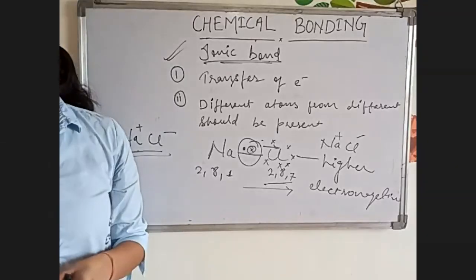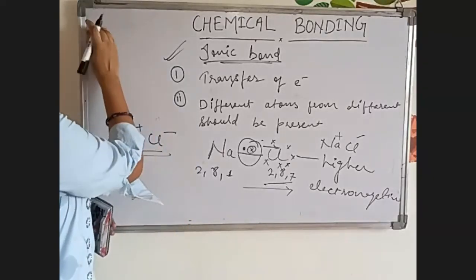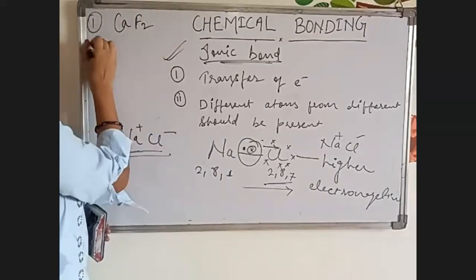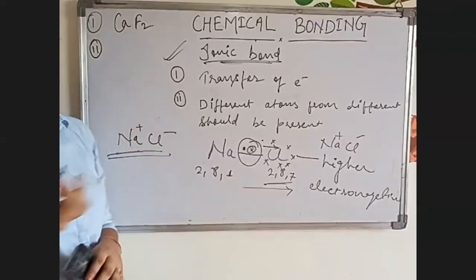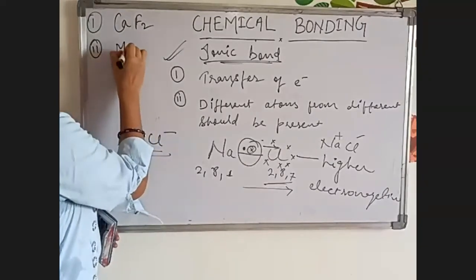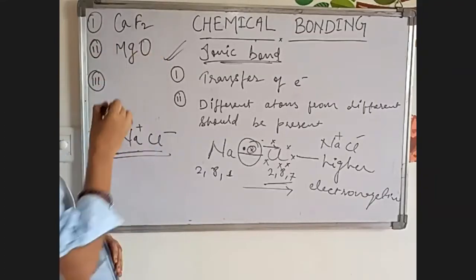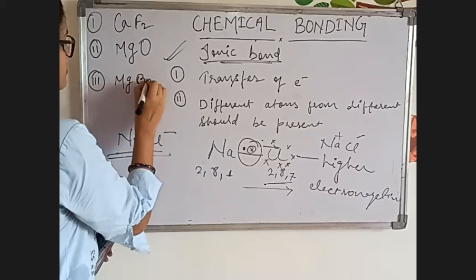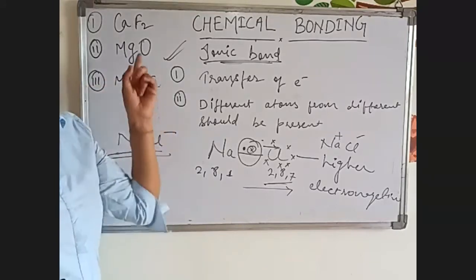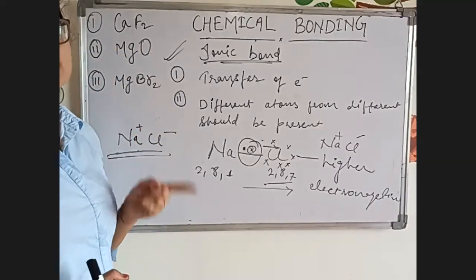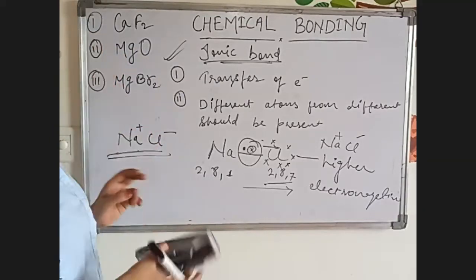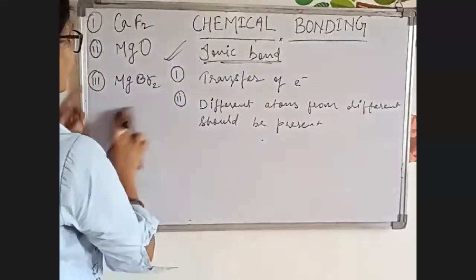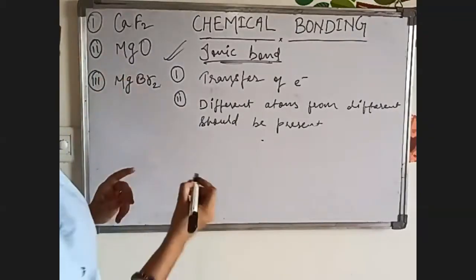So can we have some more examples? Yes. Try to form ionic bonding for CaF2. These are your homework: CaF2, MgO. Write down. And one more example we can take, MgBr2. Do you want me to discuss any of these examples in the class? Yes, ma'am. Which one do you want? Tell me. MgBr2? The third one, you have to try. Tell me which one I need to discuss.